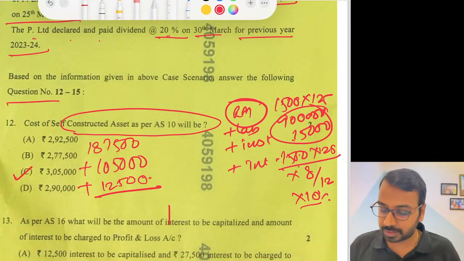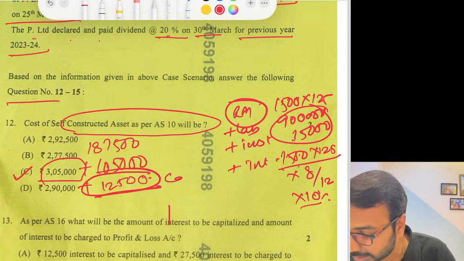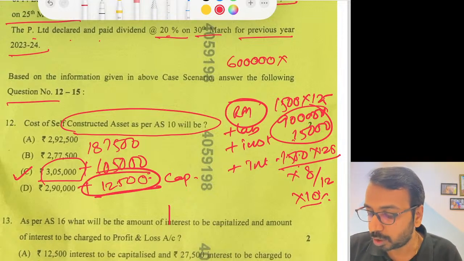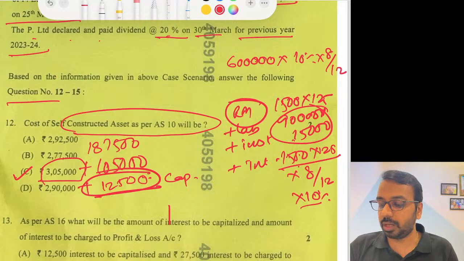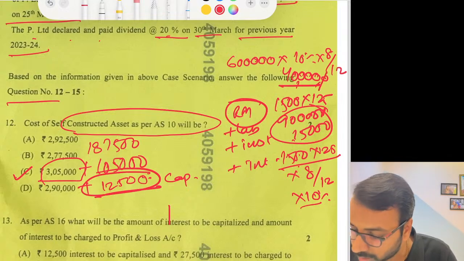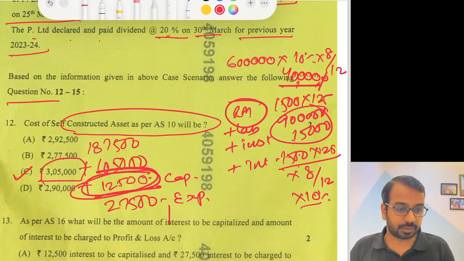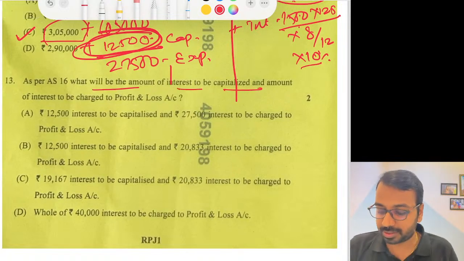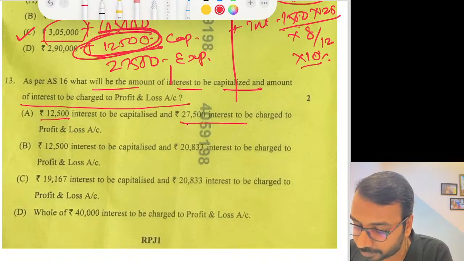Now again, let me know how many of you have selected this option, or if you feel there is any other option, you can please let me know. 12,500 is the capitalized interest, and what is the total interest? Out of 6 lakhs of loan, total interest is into 10% into 8 divided by 12. So 60,000 into 8 divided by 12, it is 40,000. Out of 40,000, 12,500 is capitalized, balance 27,500 should be expensed. So as per AS16, the amount of interest to be charged: 12,500 to be capitalized and 27,500 to be charged to P&L.